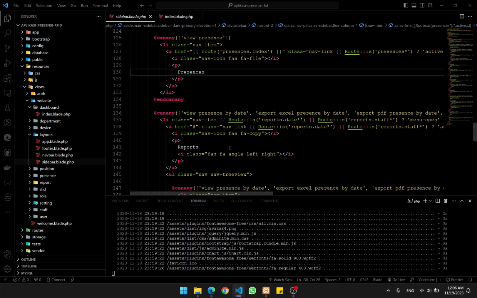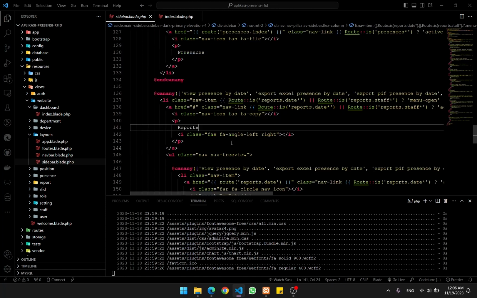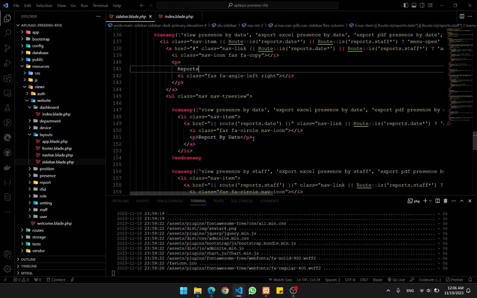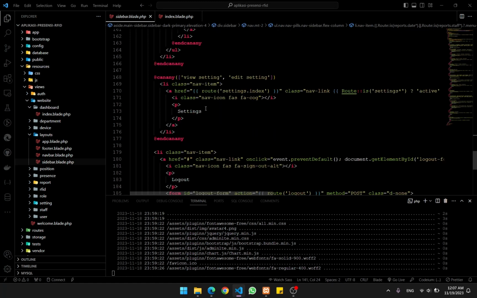And then there are reports. Reports are basically monthly reports of the staff presences. Okay, and then we can get the reports by the date or by the staff. And the last thing, there is settings to adjust the secret key